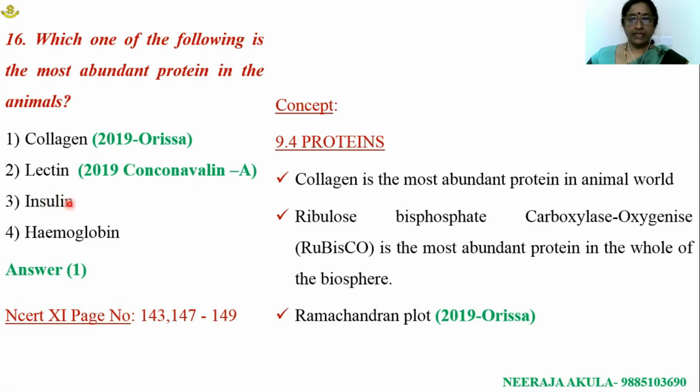Insulin is a hormone which is associated with two polypeptide chains, A and B chains, which are linked by disulfide bonds. Hemoglobin is an example of quaternary structure. It is an important respiratory pigment responsible for transport of respiratory gases, especially oxygen. This question on collagen is linked with last year's Ramachandran plot question.